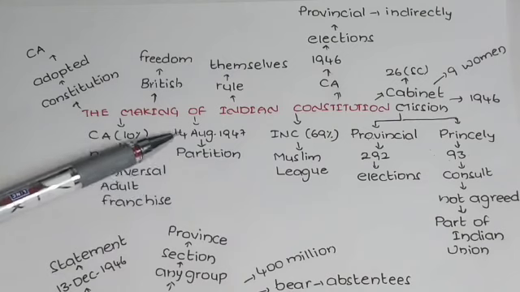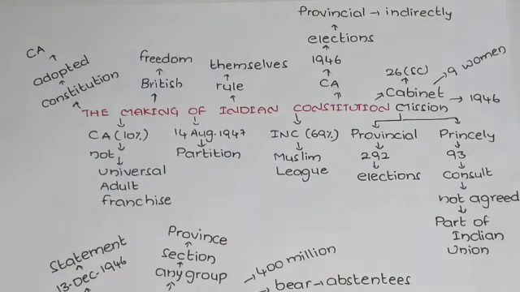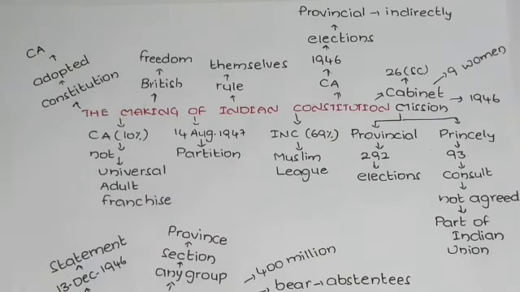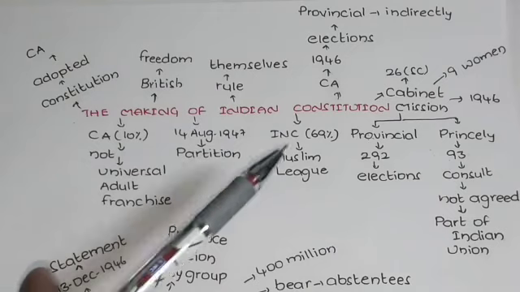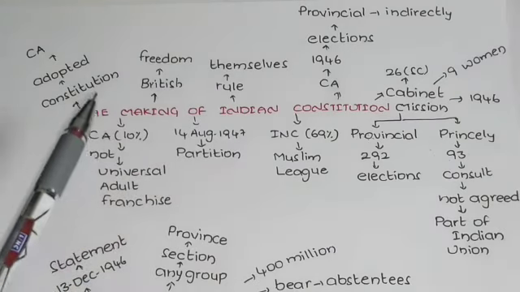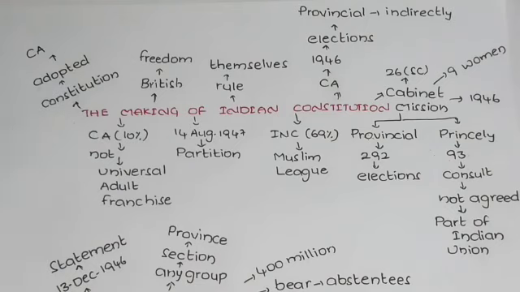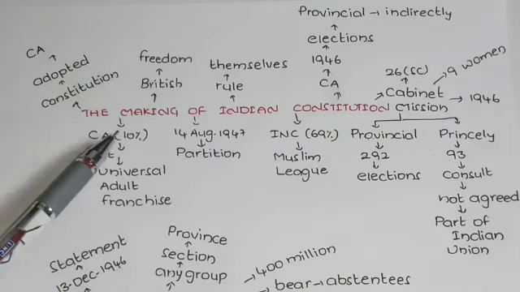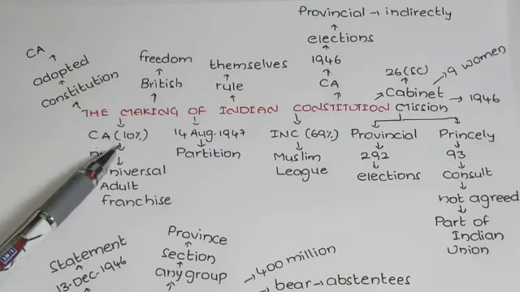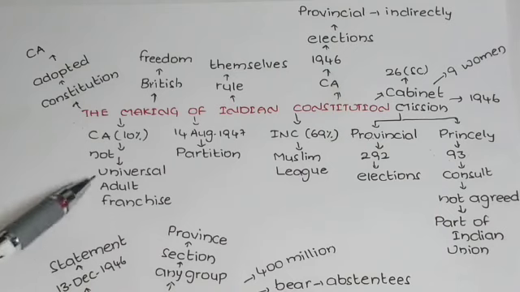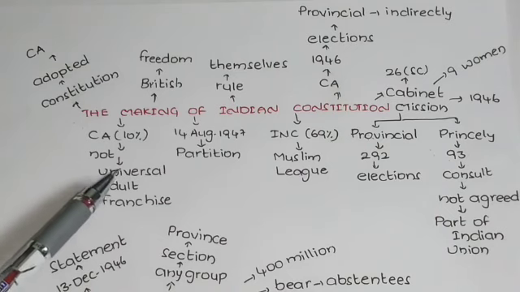But finally, on the 14th of August 1947, India was partitioned into two parts. One is Pakistan, one is India. Whoever among the members wanted to join Pakistan became part of the Constituent Assembly for Pakistan, and the remaining were left in India. We have to remember that this Constituent Assembly was elected with the help of only 10% of the votes. Only 10% of the population voted here, not all the people. So it did not follow universal adult franchise.